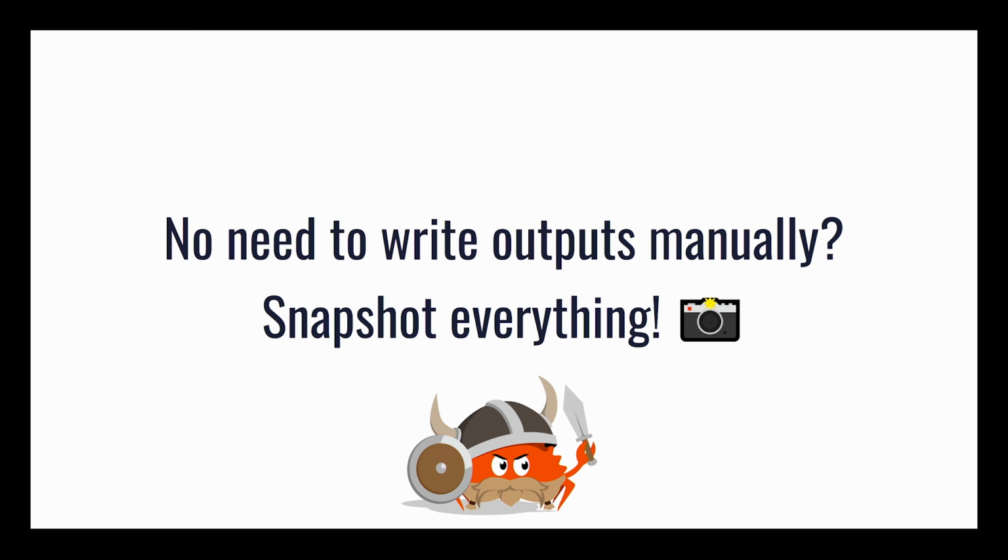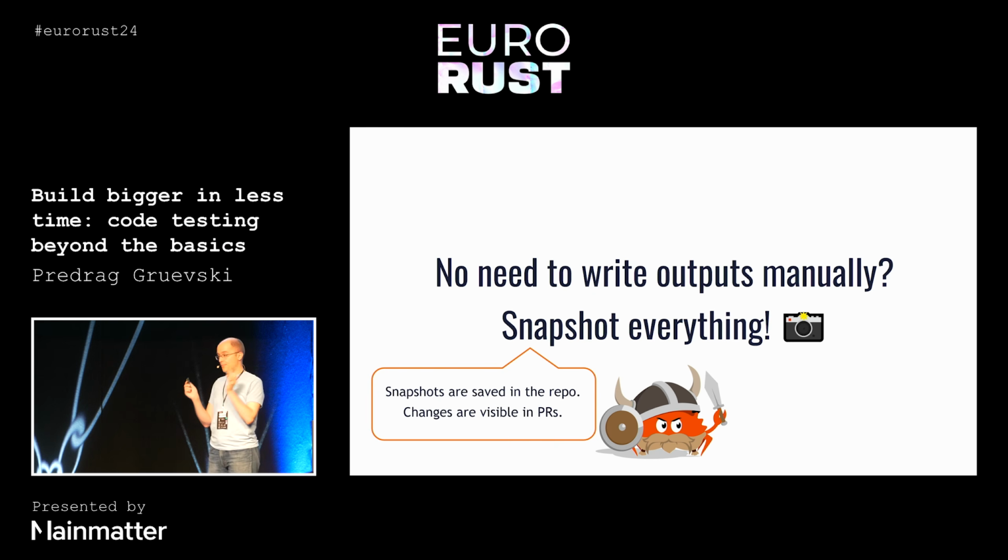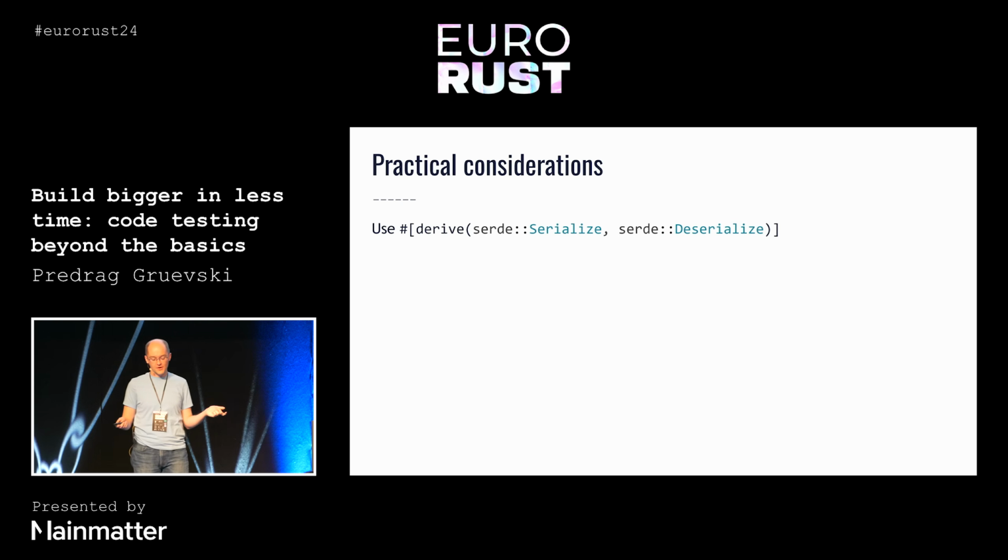So it's not that different from regular unit testing. But because we don't need to write the outputs manually anymore, all of a sudden it's much, much cheaper to produce these kinds of tests en masse. So the best thing to do here is at every boundary between different components in your system, just snapshot everything. That's super, super nice. It means that the snapshots are now saved in the repo. They're part of your regular development process. Changes to them are visible in pull requests. And what that means is that that is something that you can also review during your regular code review process.